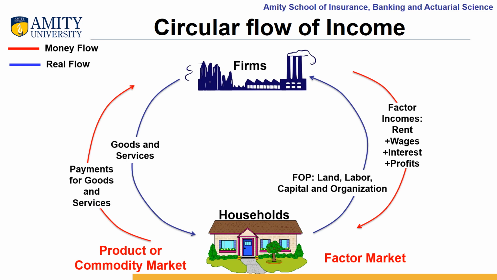So again and again this circle will keep on going, and this movement in the blue circle is known as real flow, where real goods and services are transferred from one sector to another. This flow of income from the business firms to the households and from the households to the business firms will keep on going in a circular flow. That is the reason we call it circular flow of income in a two sector model.